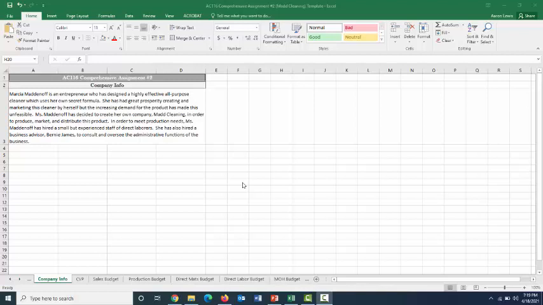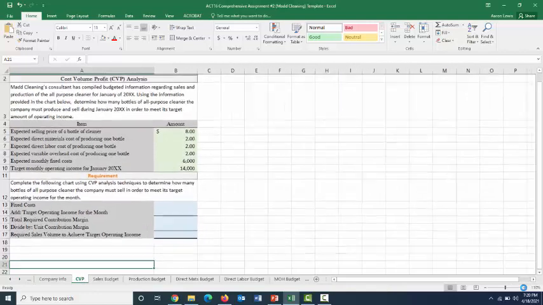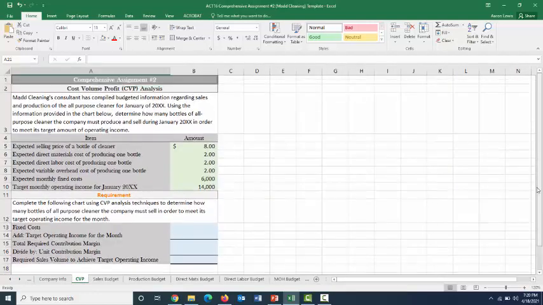She's looking to scale up, to do bigger and better things, and she has a number in mind of how much she wants to make each month to make this business venture worthwhile. And she needs to figure out how much she's going to have to sell to get to that target level of income that she desires to have. And to do so, she's going to use cost, volume, profit analysis, which is going to be the first part of our review.